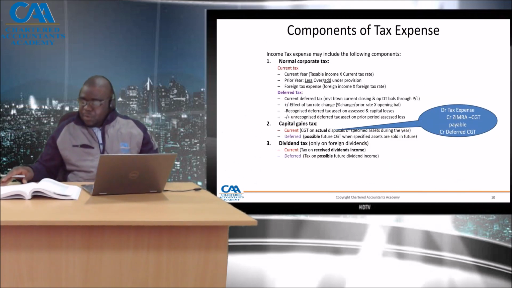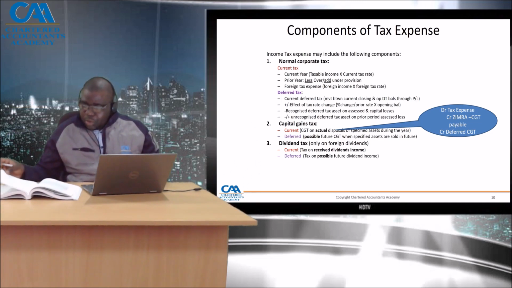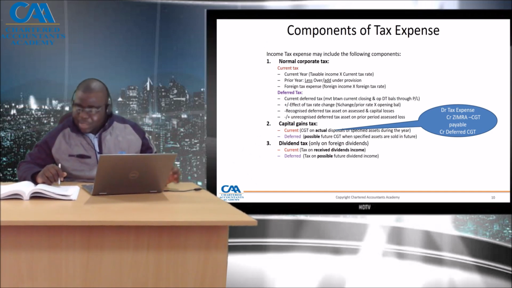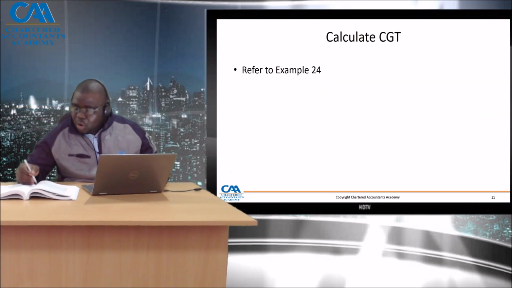So if you open example 24 in the module, we have a number of assets, some that are sold, some that are not. So to calculate our current tax, we are only focusing on assets that have been actually sold, e.g. the office building sold at fair value, and the fair value through profit and loss investment, where half of it has been sold.